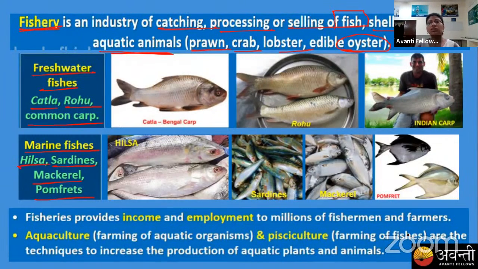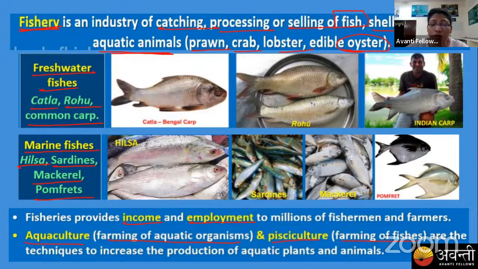The marine fishes are most preferable over the freshwater, right? So the fishery provides income and employment to millions of the fishermen and the farmers. The aquaculture, as I said, is a farming of aquatic organisms, and pisciculture is a farming of fishes only.